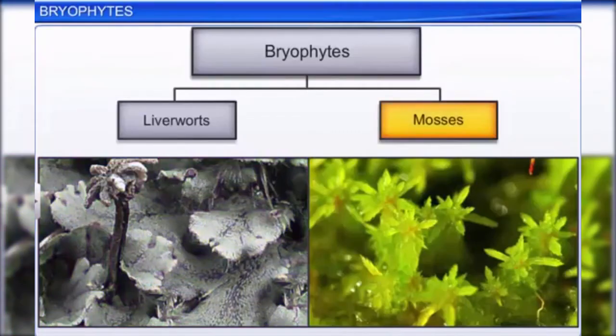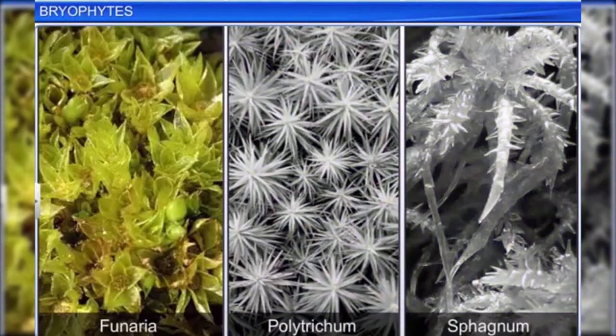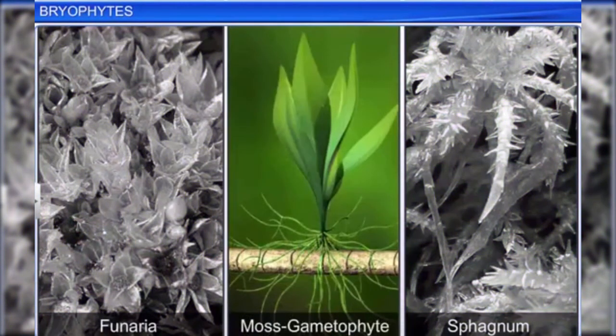Mosses are another type of bryophytes. Funaria, Polytrichum, and sphagnum are some common species of moss. A moss undergoes several stages in life, wherein the gametophyte stage is the most predominant one.